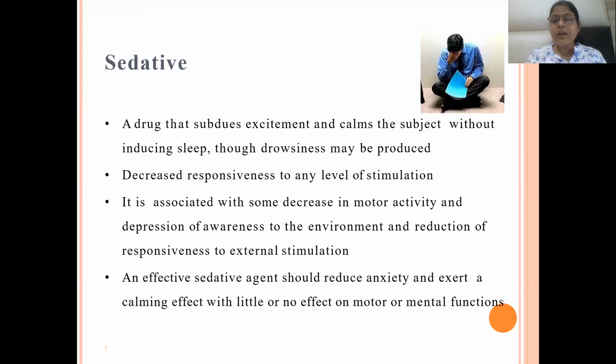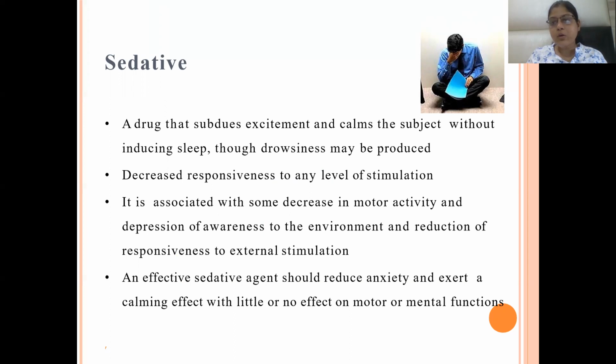in the patient. There is also decreased responsiveness to any level of stimulation, and it may be associated with a decrease in motor activity, depression of awareness of the environment, and reduction of responsiveness to external stimulation. An effective sedative agent should reduce anxiety in the patient and produce a calming effect, with little or no effect on motor and mental functions.